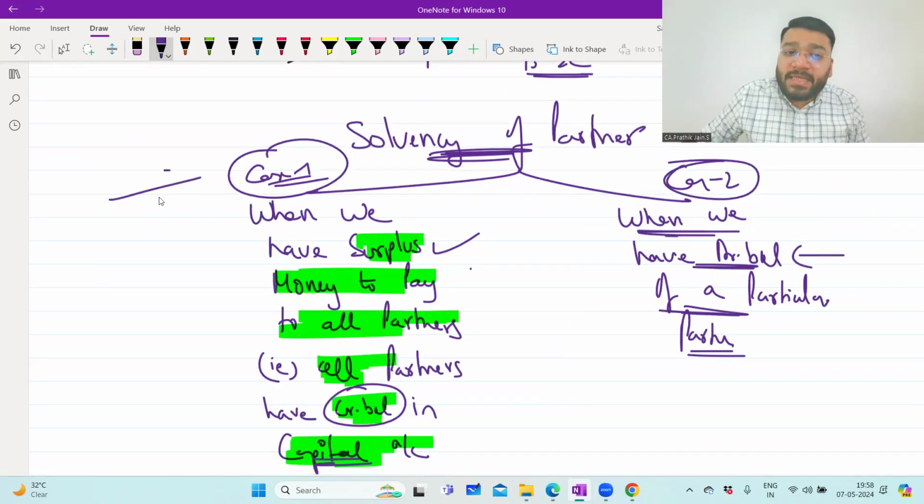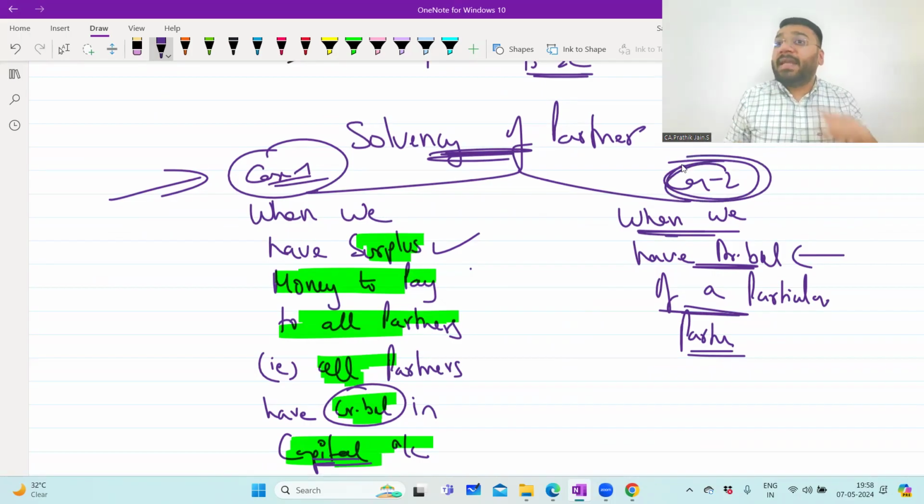What is case 1? Case 1 is a scenario where all the partners are having credit balance in the capital account, which means what? At the end, everybody will get the money. But in case 2, they say that any particular partner is having a debit balance, and what are you first supposed to do? First, recover the money from the debit balance partner. Once you have sufficient money, then you make the payment to the credit balance partner. Am I clear at this point?